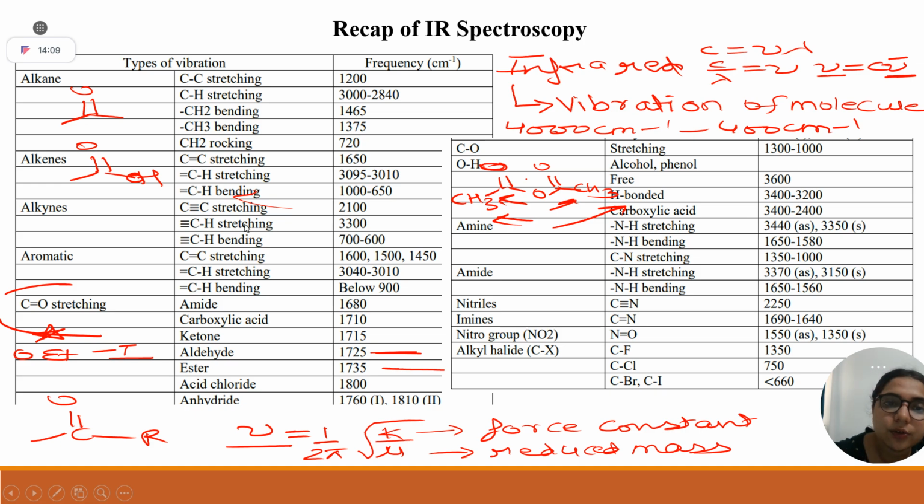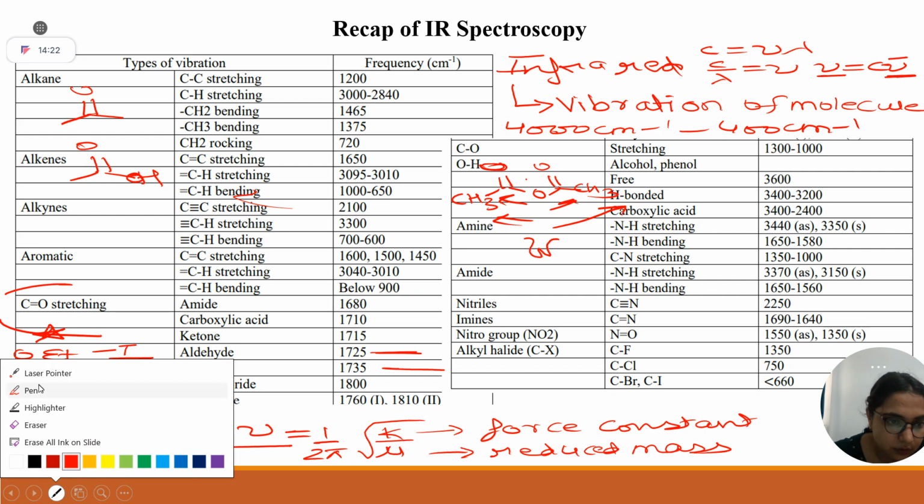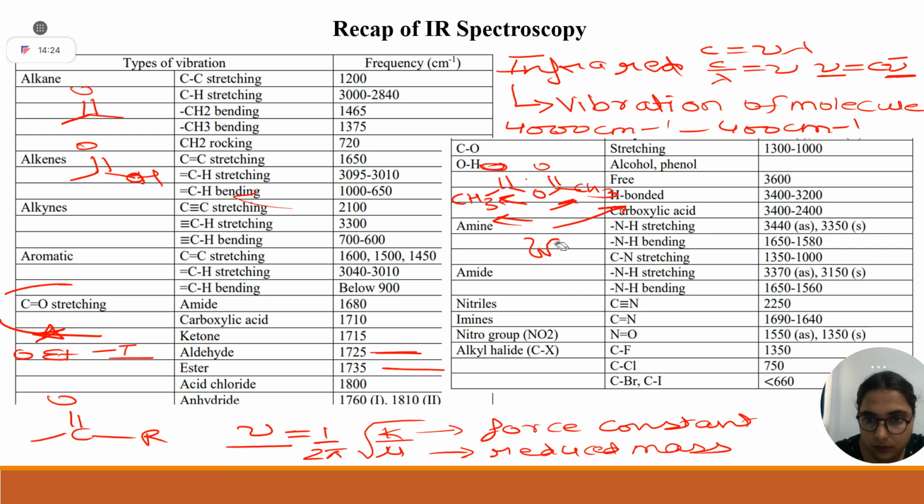One more thing you can note down in your copy, it is very important. Two types of patterns you may observe in IR stretching frequency.